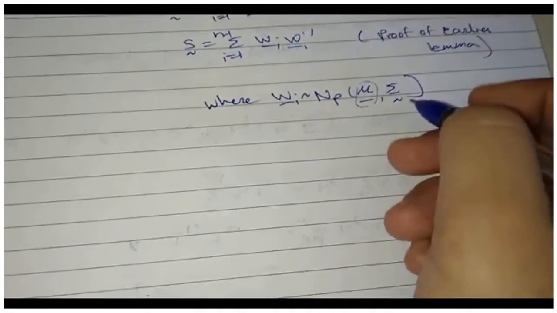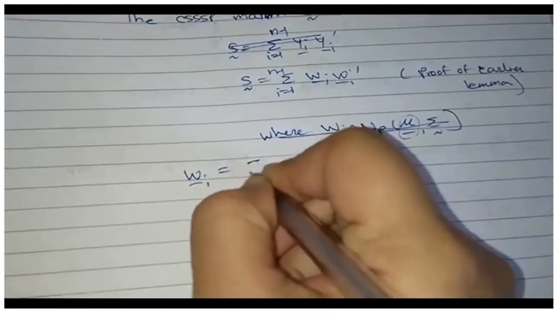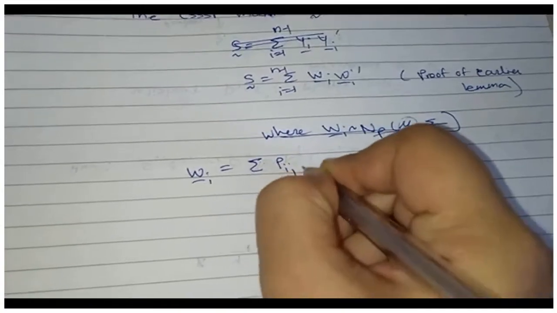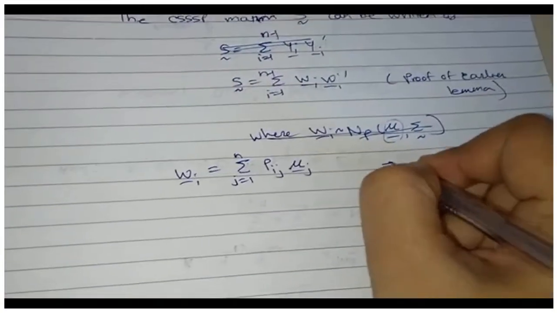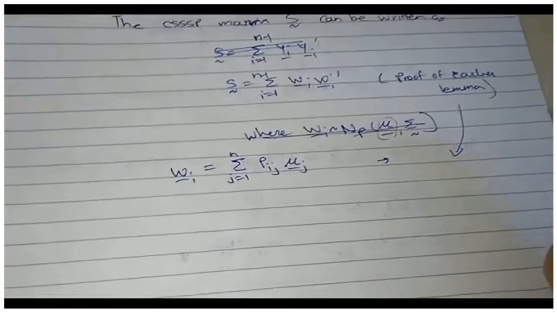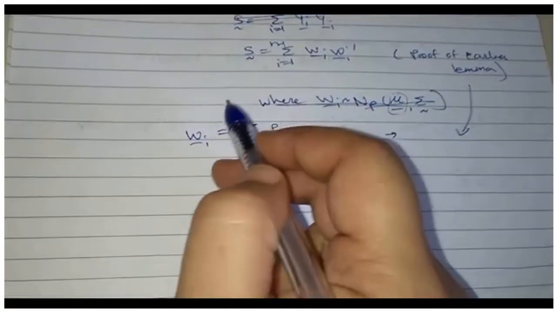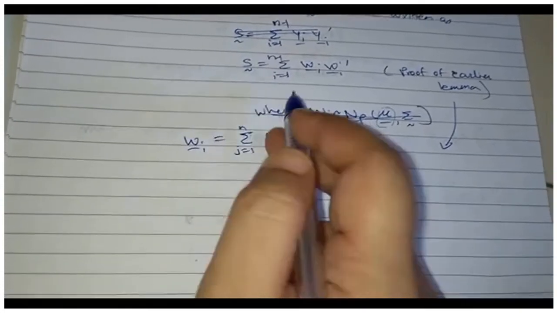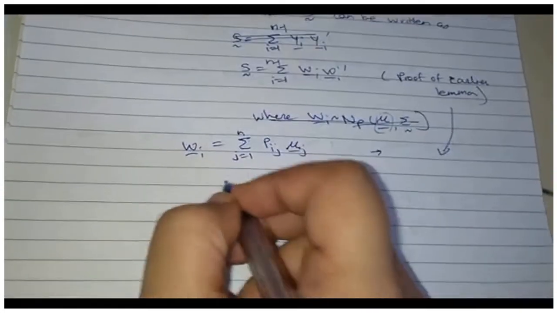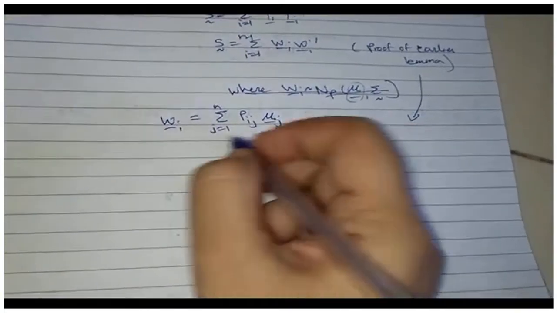Wait, let me do that here. What I know is that Wi is the sum over j going from 1 to n of pij mu j. This is my original definition of Wi from the earlier lemma. Now what I know is that each mu j is the same, because my O1, O2, ..., On are not just independent. In the lemma they were just independent, but now because I have a sample O1, O2, ..., On coming from N_p(mu, sigma), each mu j is actually mu.